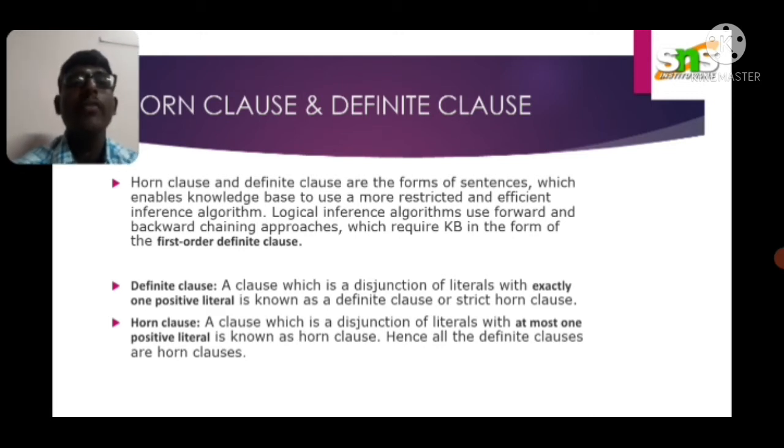A Horn clause has at most one positive literal. All definite clauses are Horn clauses.